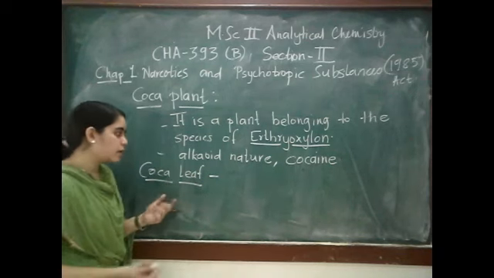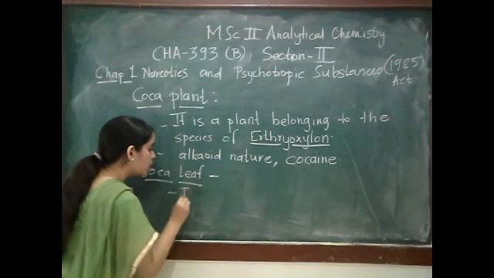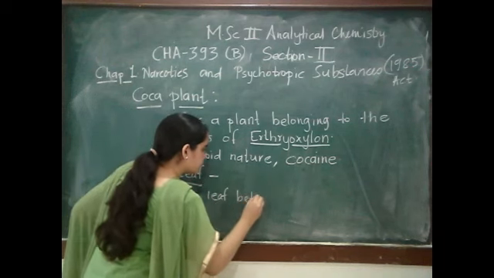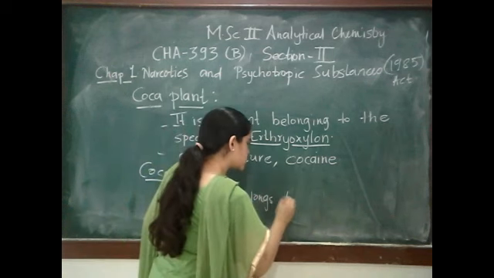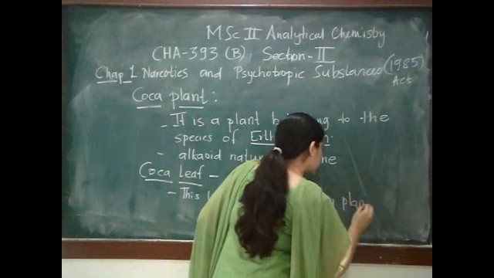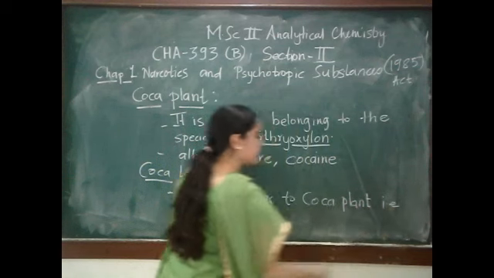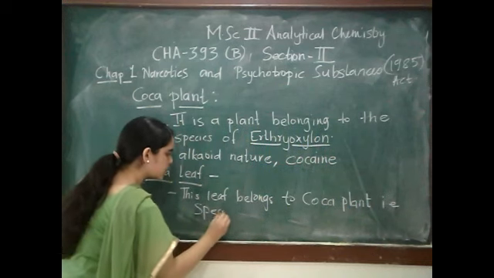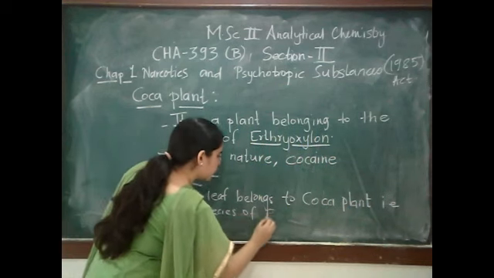So you can write here: this leaf belongs to the coca plant, that is species of Erythroxylon.